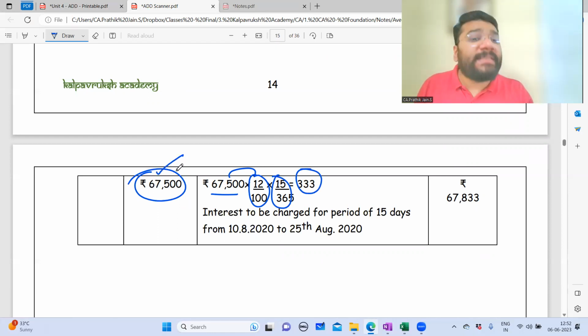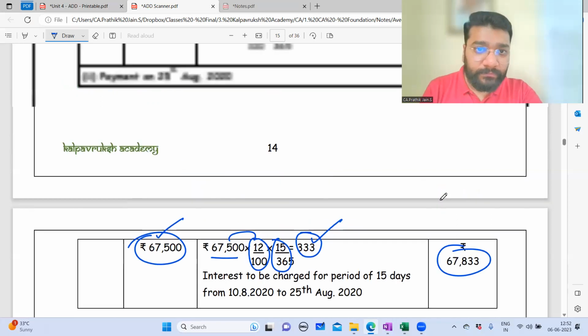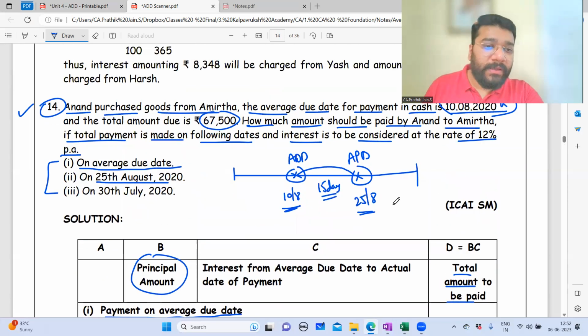So for enjoying the 67,500 additionally for 15 days, the buyer, the customer has enjoyed the 67,500 for how many days? 15 days. For that, he has to suffer an interest of 333 rupees. So total how much amount he has to pay? 67,500 plus 333, which is 67,833. This is the total payment he has to make. Any difficulty? Online people, any difficulties? No, sir.